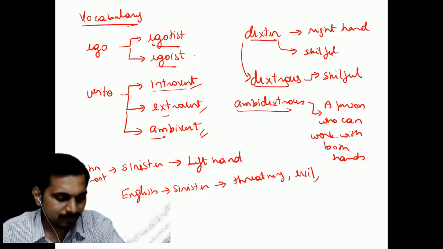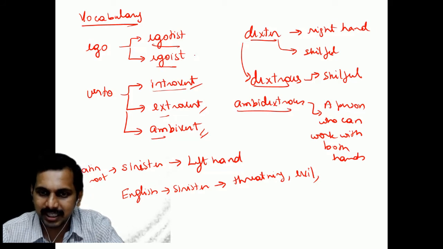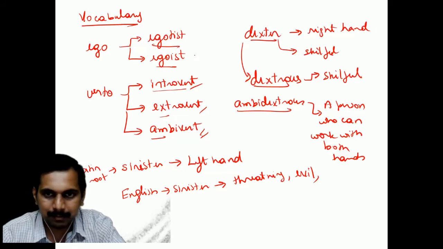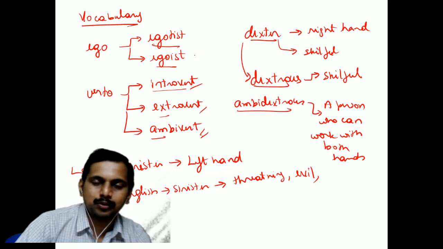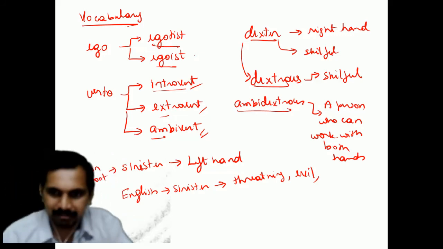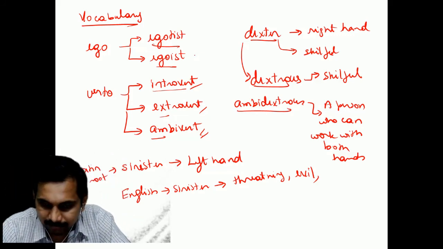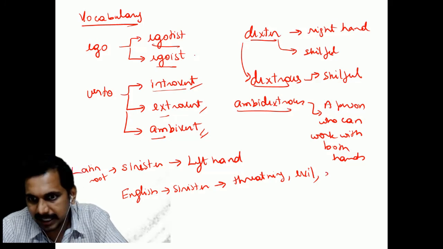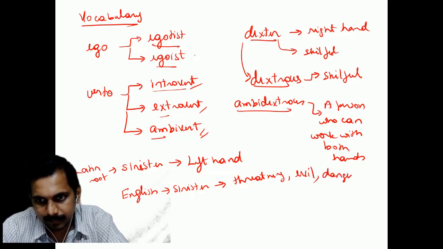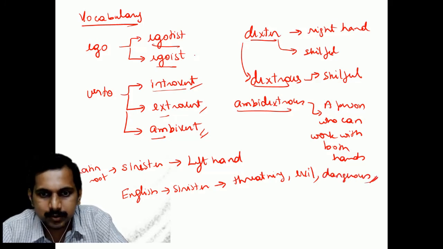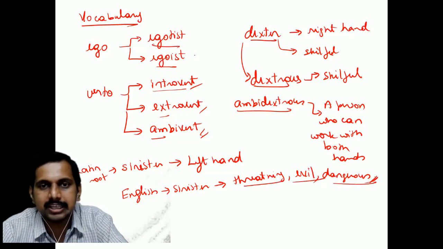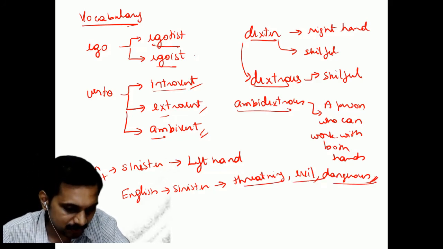Whatever the cultures are, it is the same, okay? Indian culture or European culture or anything, left hand is considered wrong, bad, is it not so? Or dangerous, okay? This is what sinister is, evil or dangerous. This is called sinister, okay?